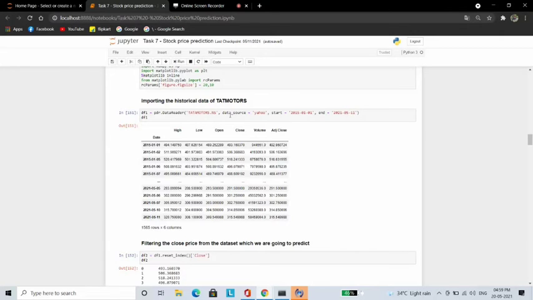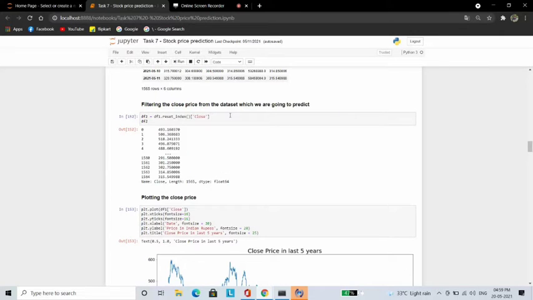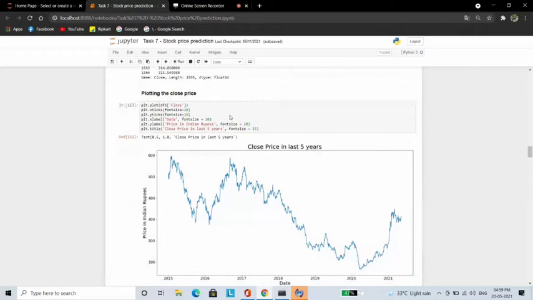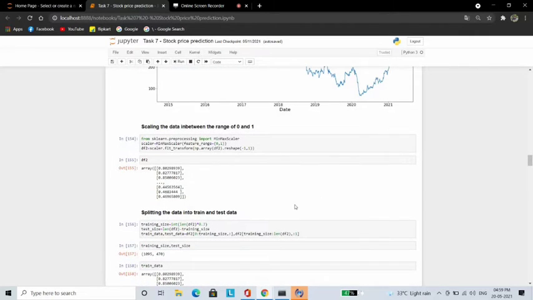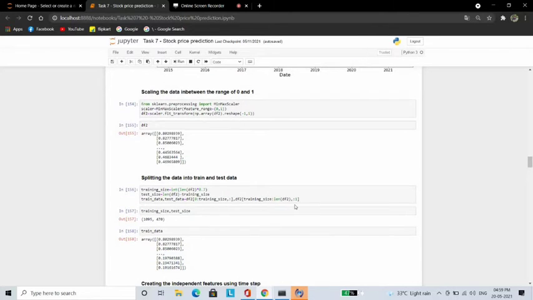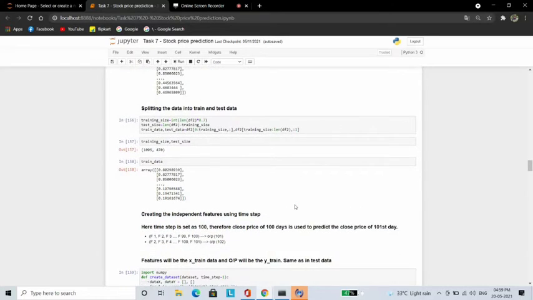Then filter the close price from the dataset, which is going to be predicted. Plot the close price to see the trend for the past 5 years. Scale the data in between 0 and 1, which will increase the accuracy of our model. Split the data into train and test.